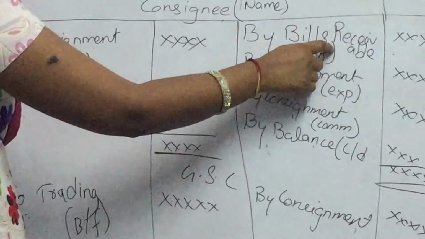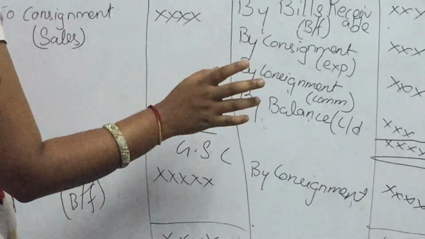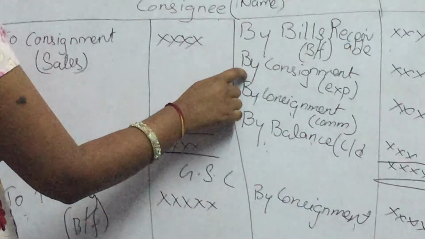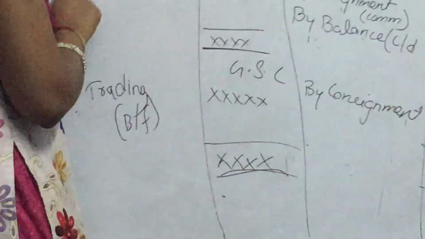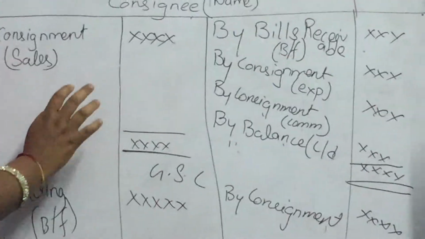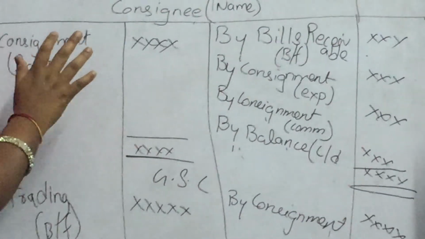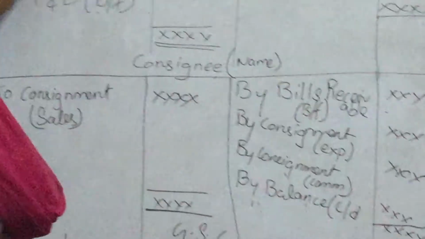Here, where it was by bills receivable, you should write to bills payable. Here, to expenses, to commission, to balance brought down. Same here also, to bank, to sales. That's it. So this is the introduction about consignment, where in the consignor we have 3 accounts, and in the consignee only 1 account.